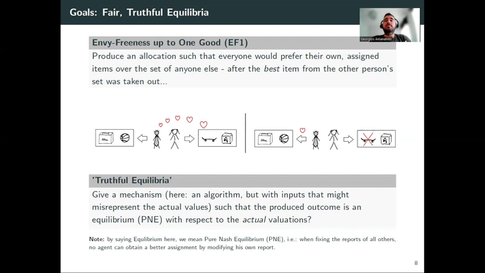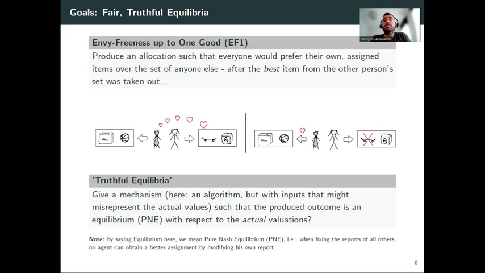Okay, so by equilibria here, I mean pure Nash equilibria, meaning that if I fix the reports of every agent, no agent can unilaterally improve by deviating. So the question now becomes, can we have a mechanism, meaning an algorithm, because here we assume no payments, right?